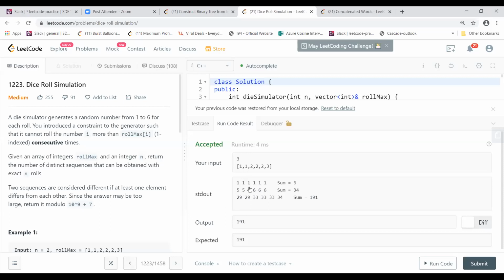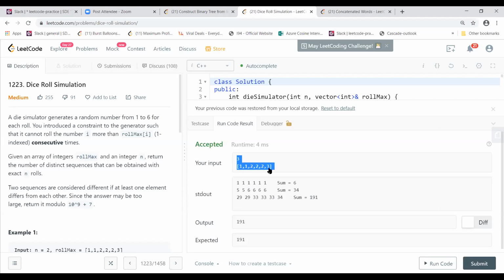In a similar case, if we have 3 rows, n is equal to 3, you write 1, 2, 3, 4, 5, 6 in the first row, and the second row will be 3, 4, 5, 6, and the third row will also be 3, 4, 5, 6. If you combine all of them together, it will be 191, correct? Because in the first, you can do only a combination of 29 times with a single one. Same thing for the second index also. But for the 3, 4, 5, 6, you can do 33 times, and the last one will be 34 times, because you have the constraint here as 3, right?